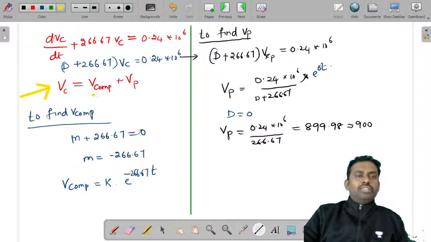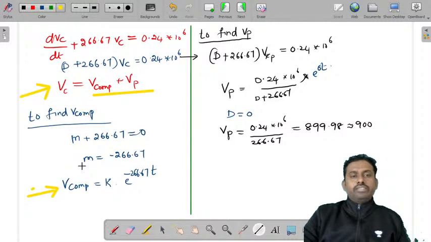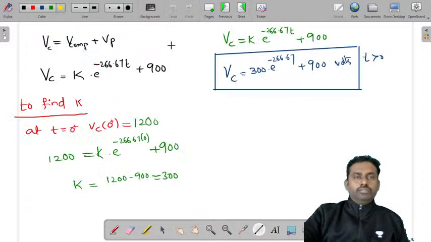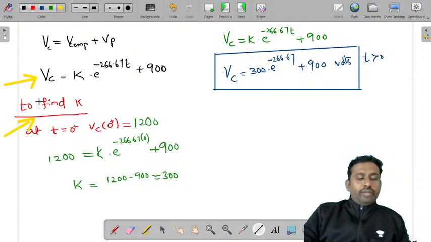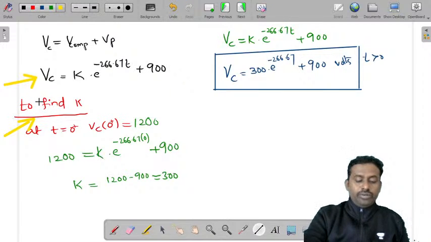So I have considered this method of complementary and particular integral. I got the complementary function as k into e power minus 266.67t and the particular integral as 899.98, or 900. Then we have written Vc is k into e power minus 266.67t plus Vp, which is 900. Then we need to find the k value. To find the k value, we substitute the initial condition. What is the initial condition? At t is equal to 0.